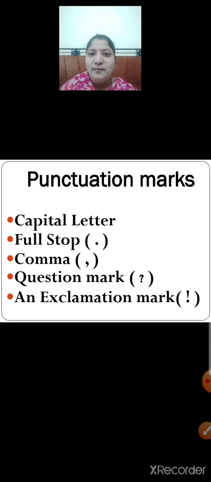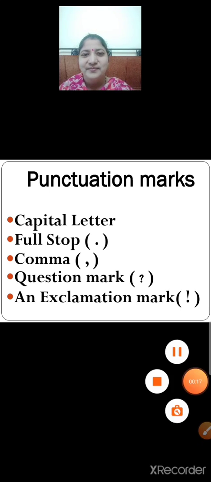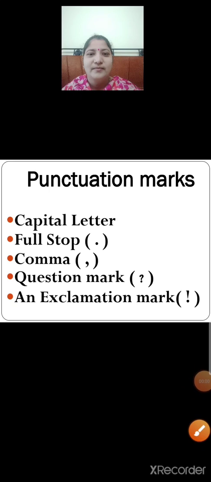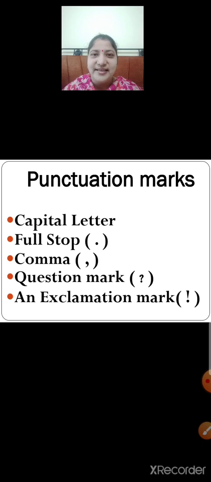Now where do we use comma? We use comma to separate a series of words. A comma is a short pause used to separate a series of words. Now where do we use question mark? We use question mark to end a sentence which asks a question. And what about an exclamation mark? An exclamation mark is used at the end of an exclamatory sentence or interjections.